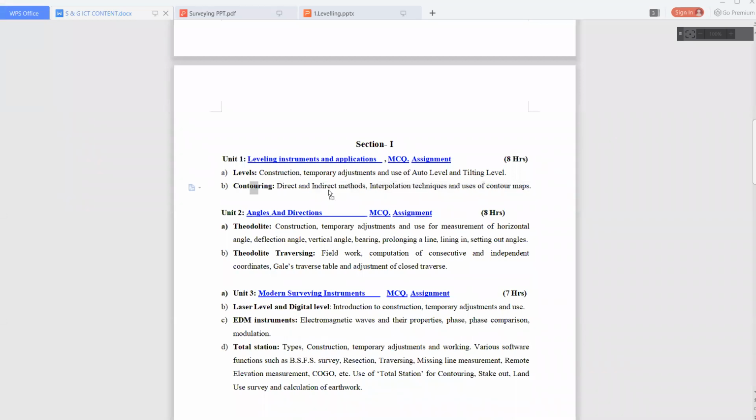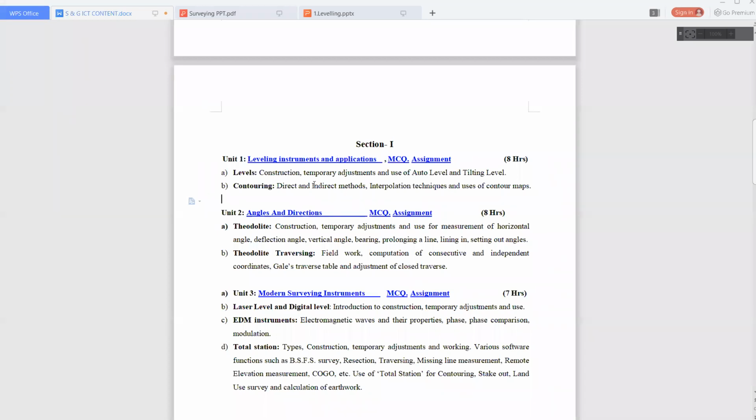So contouring. In contouring, we need to understand whatever methods of contouring, whatever basic principles of contouring, and we have to understand all the interpolation techniques. Whatever method, direct, indirect method, interpolation techniques, and uses of contouring. So this is a portion. This portion is a very big portion, so we need to study a lot of things in this chapter.